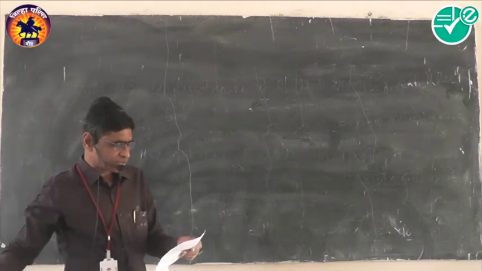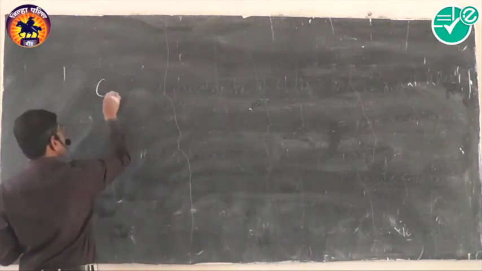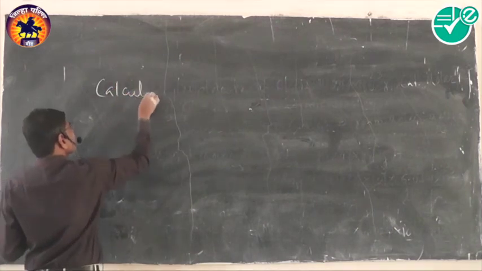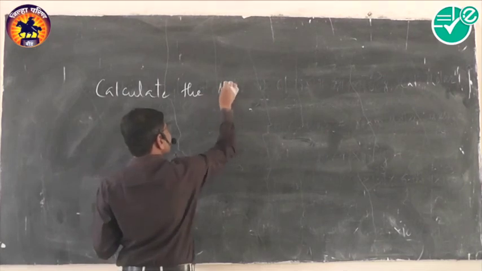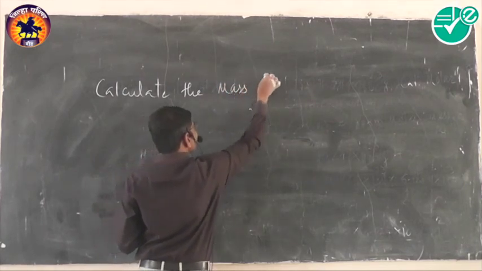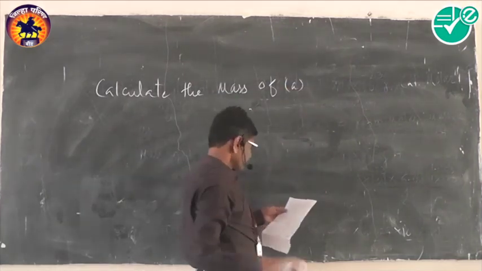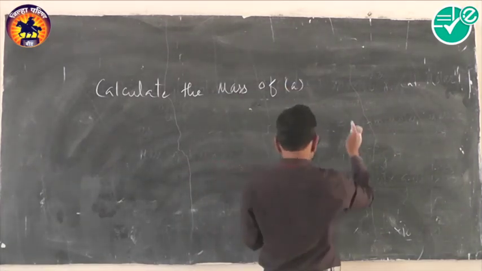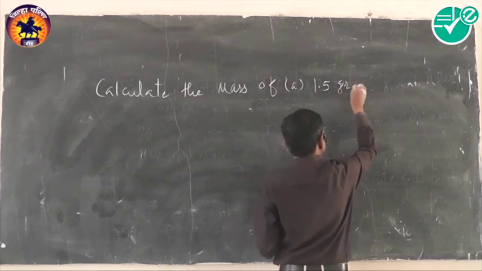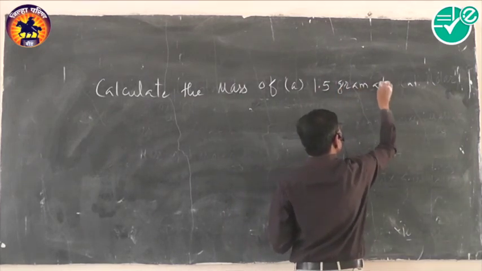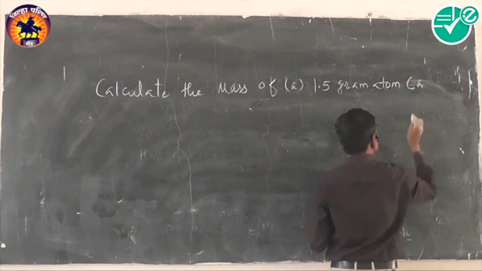There are different examples. Calculate the mass of 1.5 gram atom of calcium.